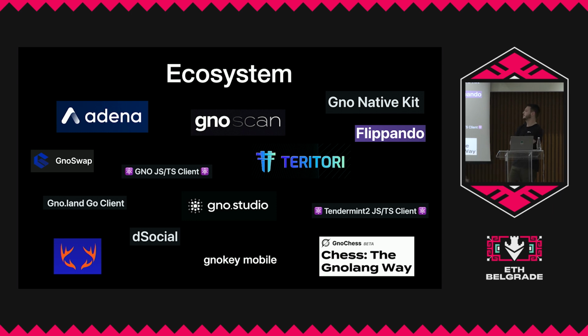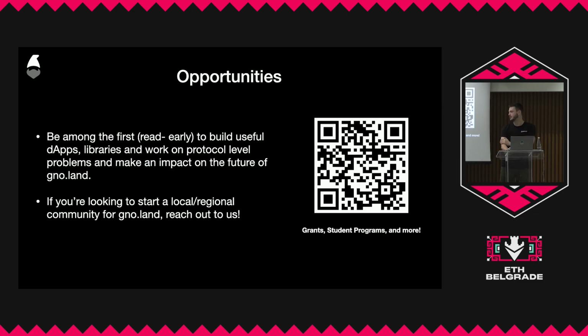We have Flippando, and obviously more of them. The native kit is really cool. For example, it's a way of doing GNO on React Native, so as mobile applications.